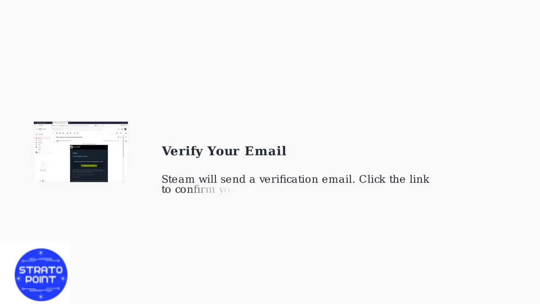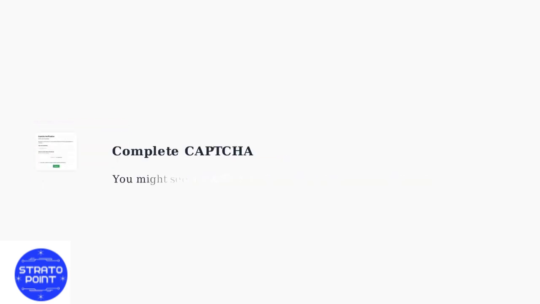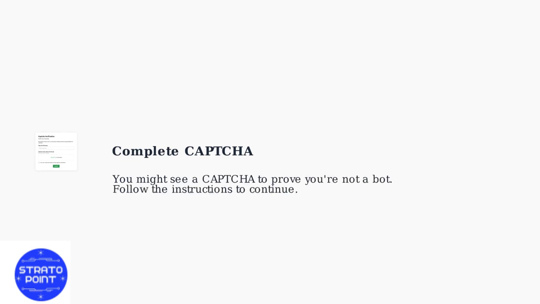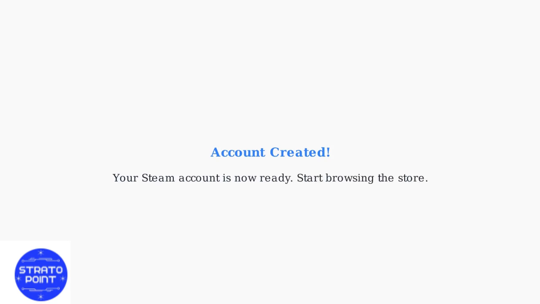address. Steam sends a verification email to your address. Open it and click the link to verify your account. If prompted, complete the CAPTCHA verification to prevent automated account creation. That's it. Your Steam account is created, and you can begin exploring games in the store.